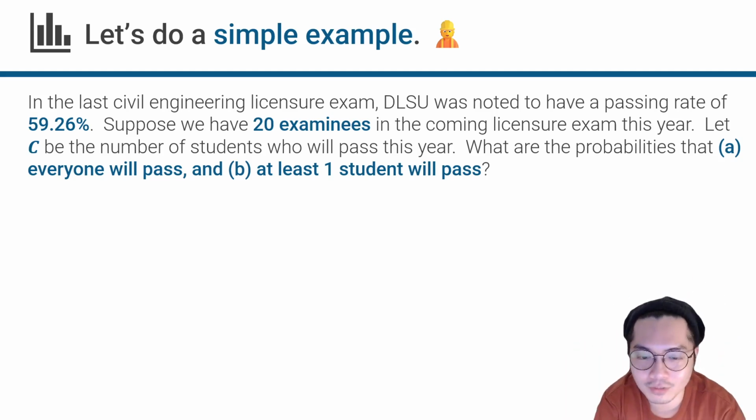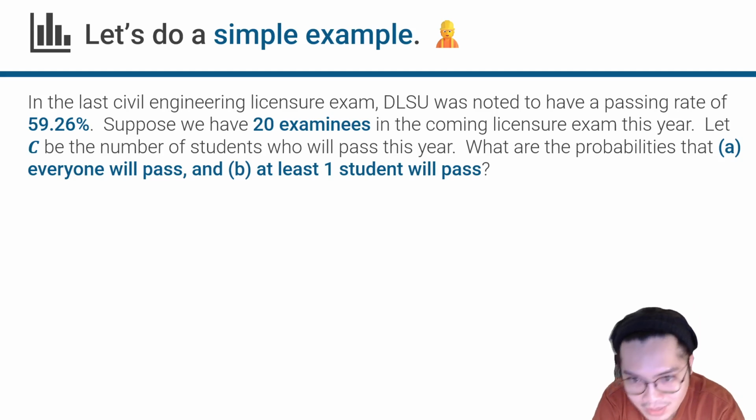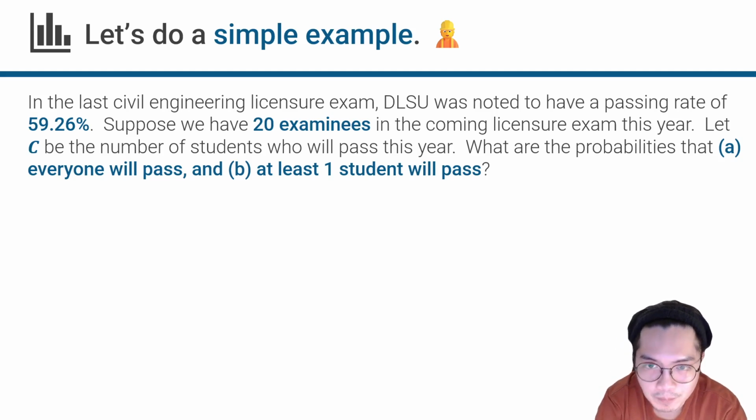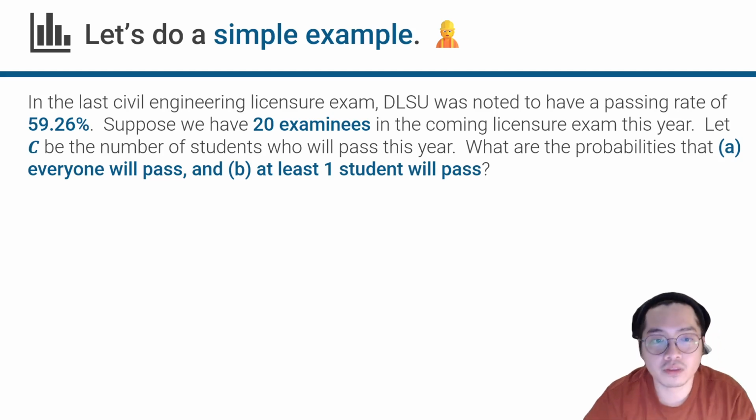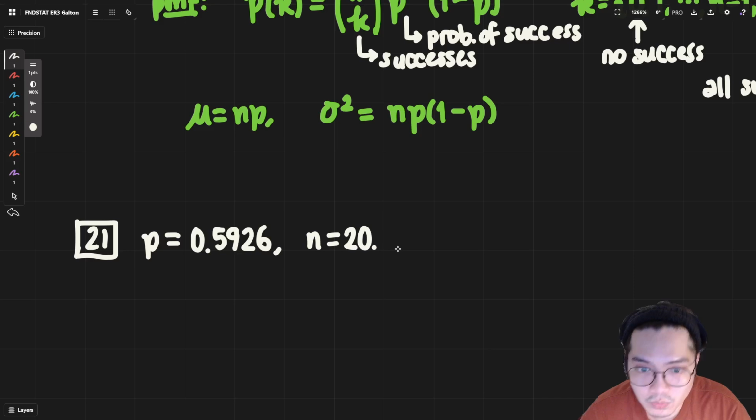My point in here is that the probabilities are most probably not independent, but in this case, we're talking about the binomial distribution, and we want to keep this very simple. So let's just treat each student's probability of success to be independent from one another. Okay? What are the probabilities that everyone will pass and that at least one student will pass?